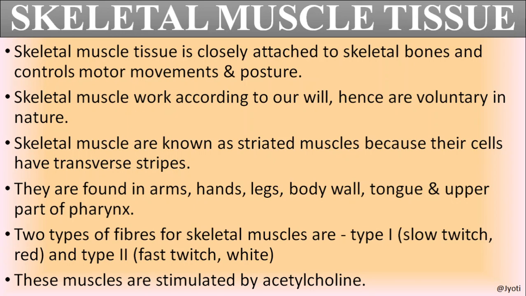There are two types of fibers for skeletal muscles, like slow twitch, that is the red muscle fiber, and the other is white muscle fiber, which is fast twitch. Okay, so what is this? I will tell you in detail. The muscles are stimulated by acetylcholine. Very, very important. So the nerve fiber which is supplied to the muscle fiber sends the stimulus to the muscle by releasing a chemical or neurotransmitter that is called acetylcholine.